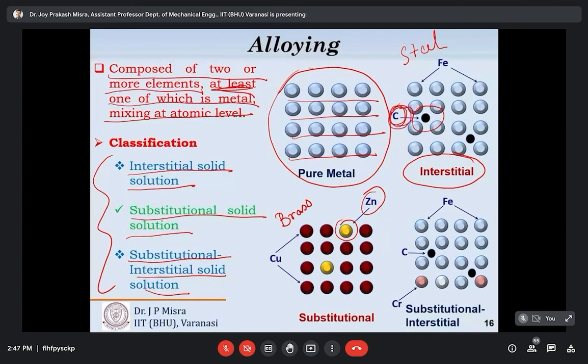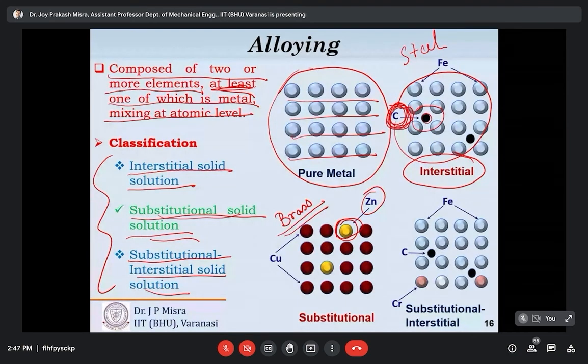Which type of alloy is possible depends on the atomic size of this foreign element. If it is comparatively smaller than the base material, then it will occupy the interstitial position. If it is almost the same size, it will substitute the atom of the base metal or base element, and the example is brass, that is substitutional solid solution.